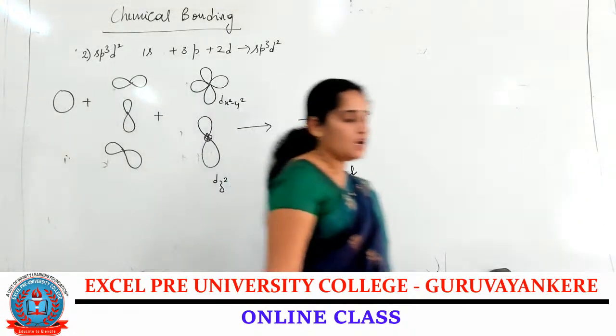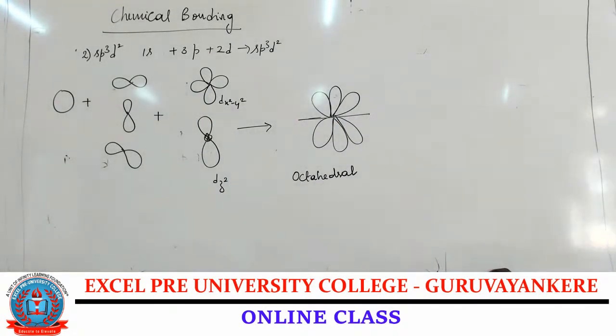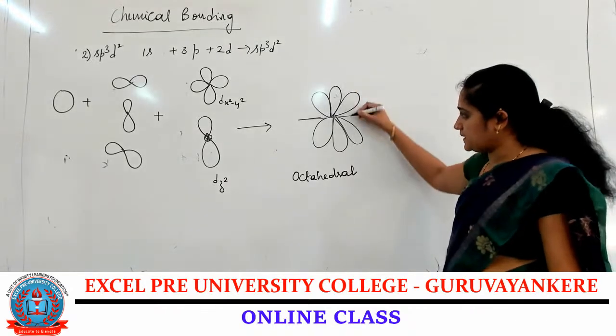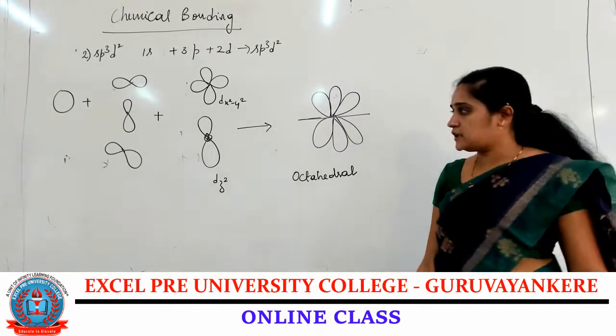It forms the octahedral geometry, where three lobes are present above the plane, three lobes are present below the plane.